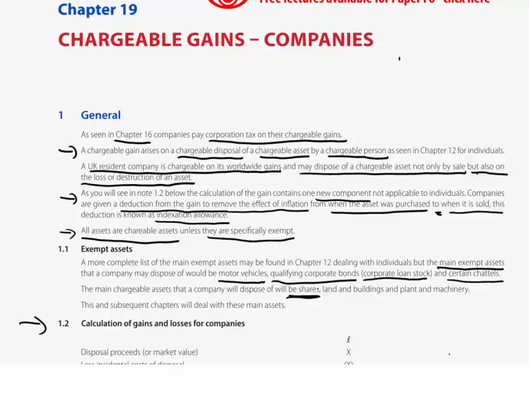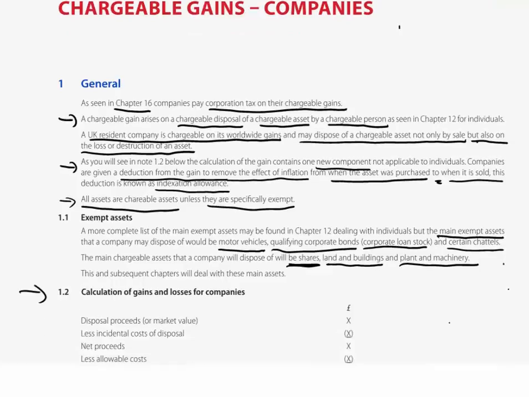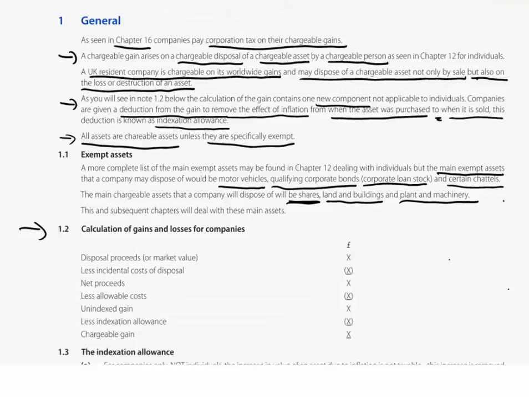Slightly different rules. Plus, of course, another problem here, and that is that in relation to any cost on any shares disposed of, there must be indexation allowance. So that brings in another issue there. We'll see that soon. Other than shares, obvious assets that a company may own are land and buildings, and also plant and machinery. These are the main assets that we're ever going to have to deal with so far as corporate tax and capital gains are concerned. But as I say, more of those as we go through the ensuing chapters.